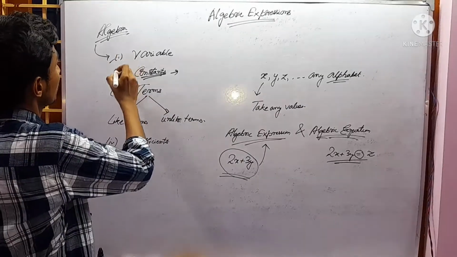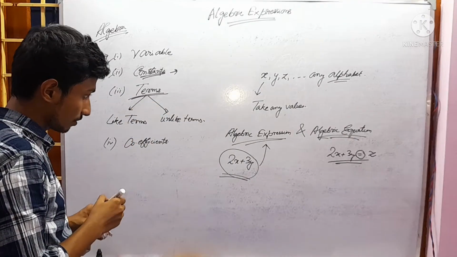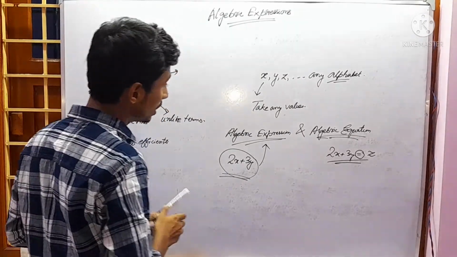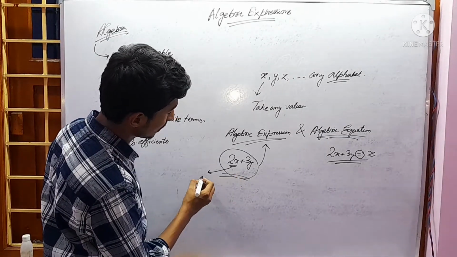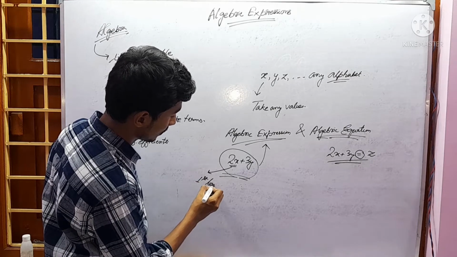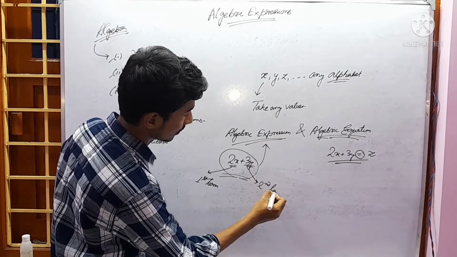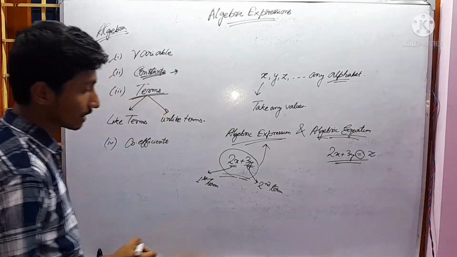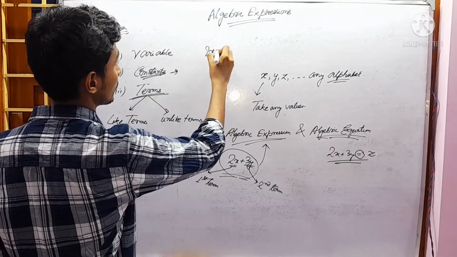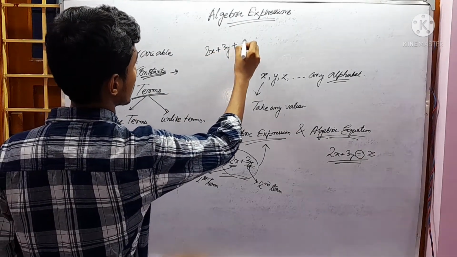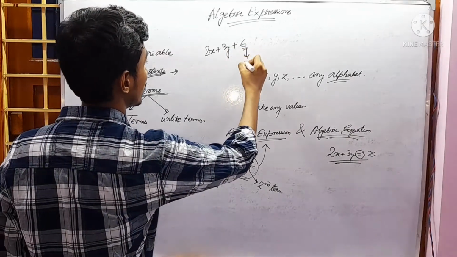So I defined the terms variable and constant. Now comes the term 'term'. What is a term? You can see from this example, this 2x is a term, the first term. 3y is the second term. A term may also be a constant. Let's take 2x plus 3y plus 6. The term may also be a constant. This is the third term.